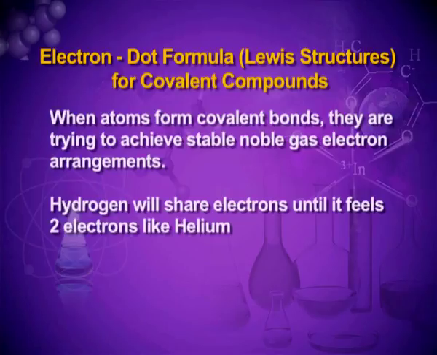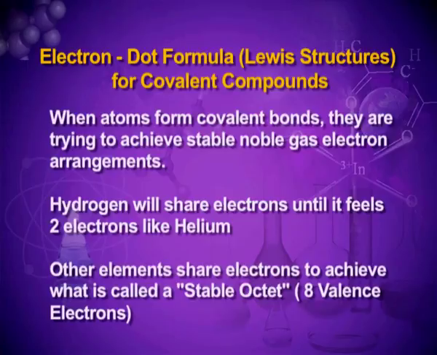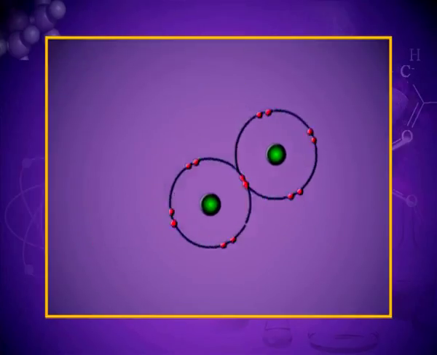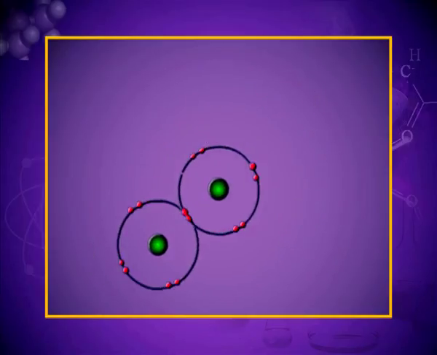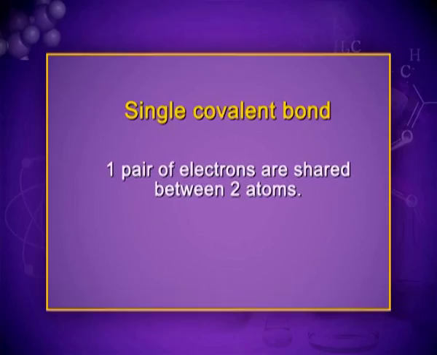Hydrogen will share electrons until it feels 2 electrons like helium. Other elements share electrons to achieve what is called a stable octet, that is 8 electrons in the valence shell. In the covalent bond, the sharing will take place. The covalent bonds are of different types. There is a single covalent bond.